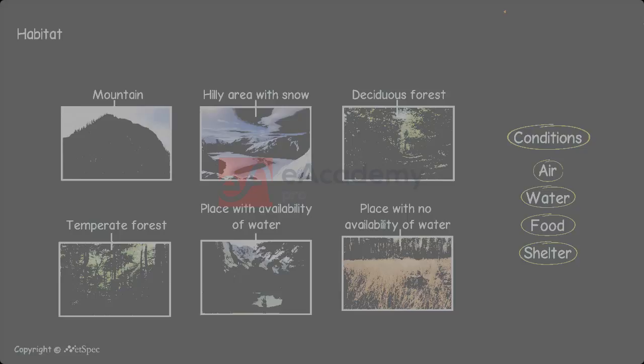All these living organisms do not always live in the same place, but they choose their habitat based on their necessity. There are hundreds of living organisms on this earth, so we cannot assume or decide habitat for each and every living organism, or we cannot study the characteristics of each and every living organism in the habitat. So let us study about a habitat where all the different organisms live at the same place.